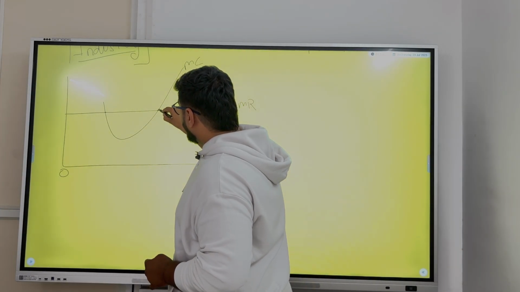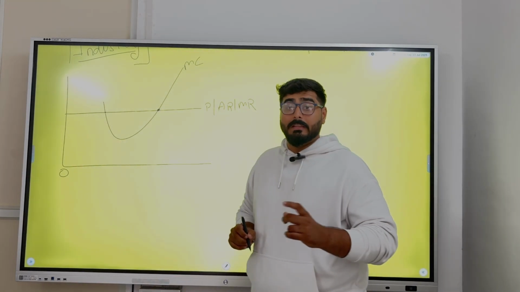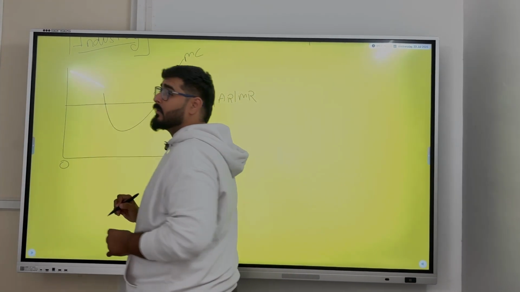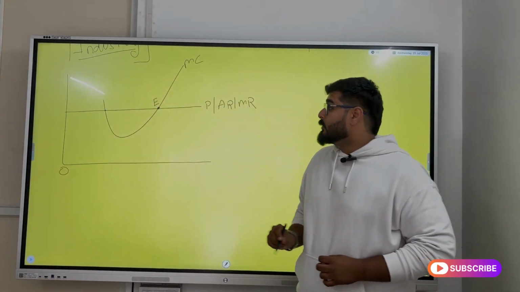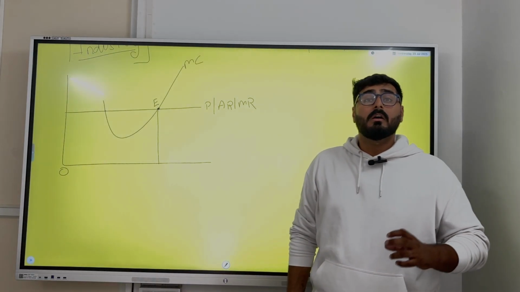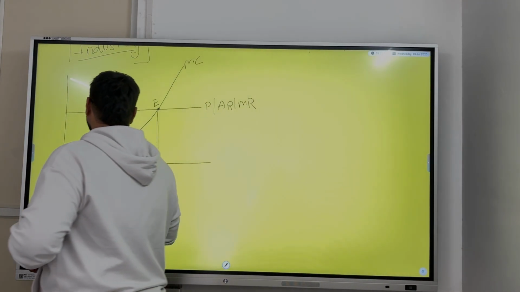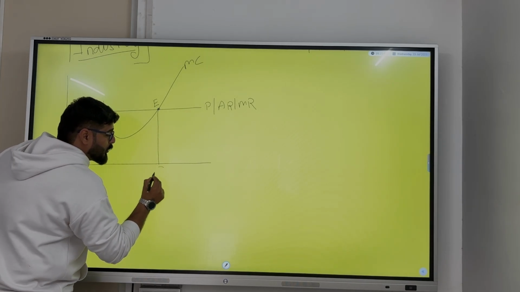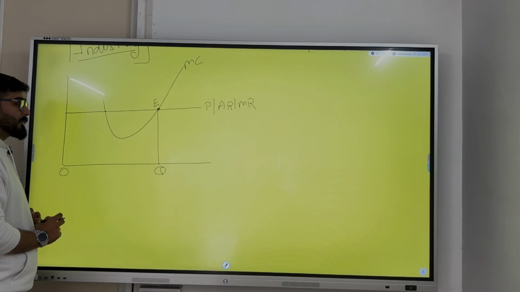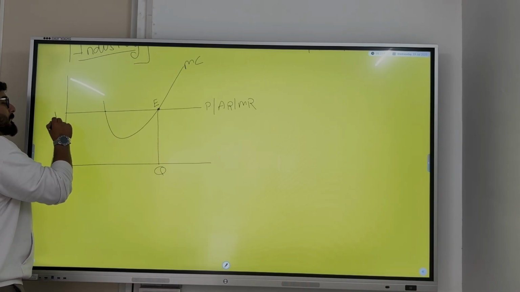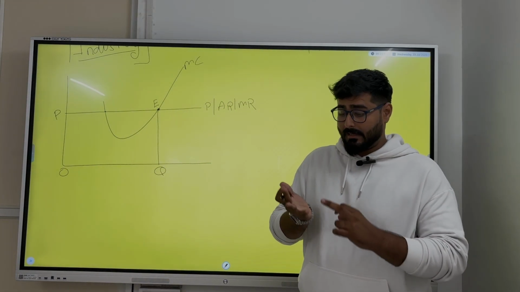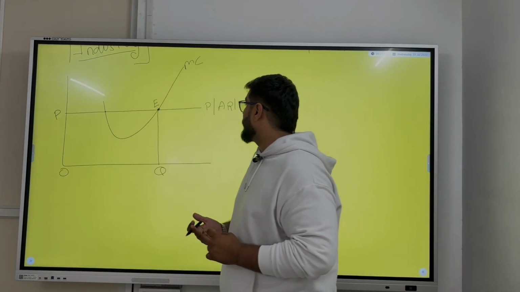The point over here, this I can say is equilibrium. So I give this point the name E. When I draw a perpendicular from the equilibrium, I get the quantity OQ which I am going to produce at the price OP. I get the equilibrium price, and I get the equilibrium quantity.